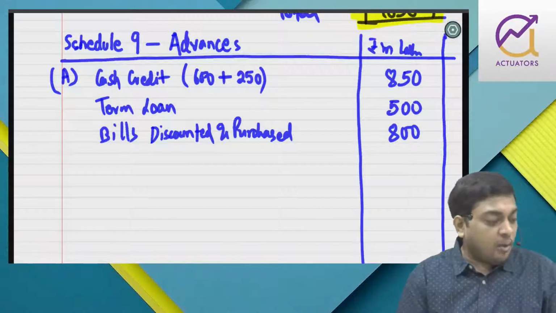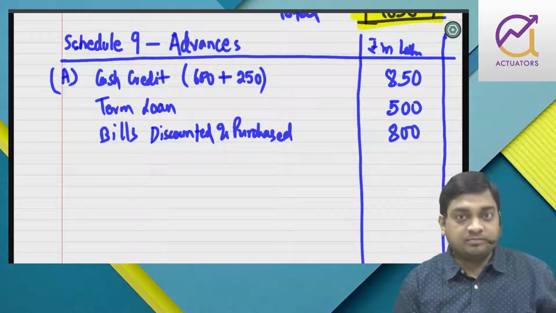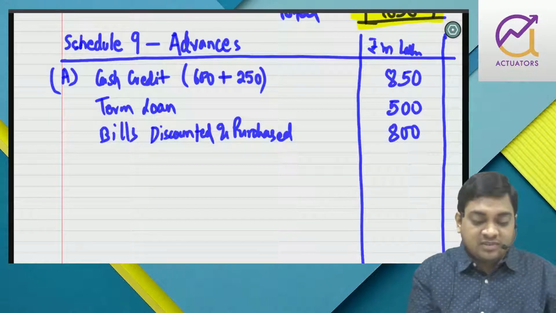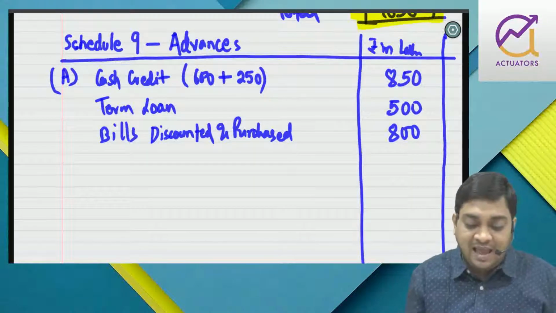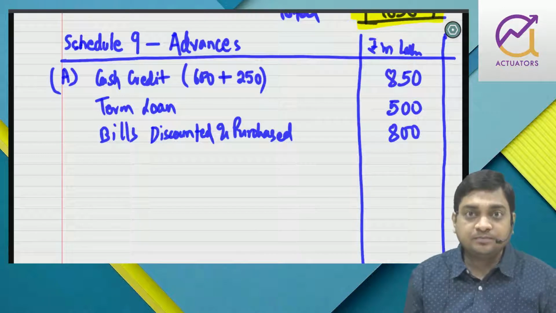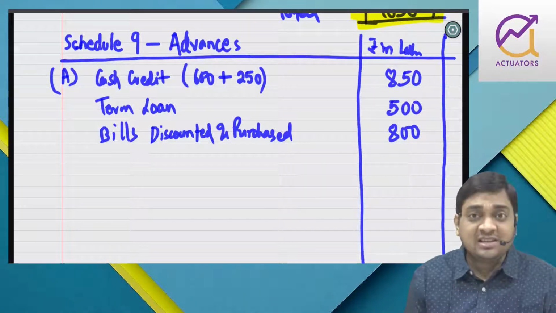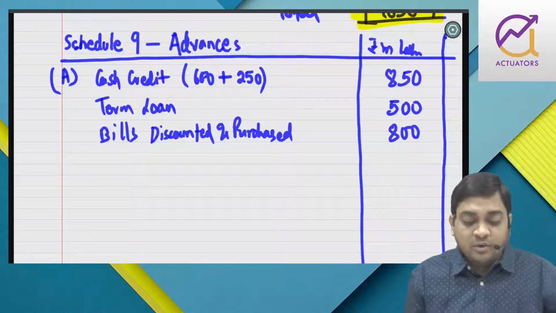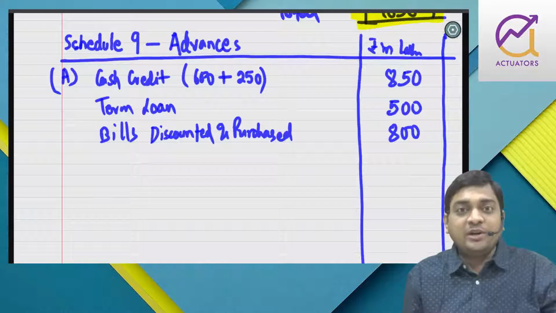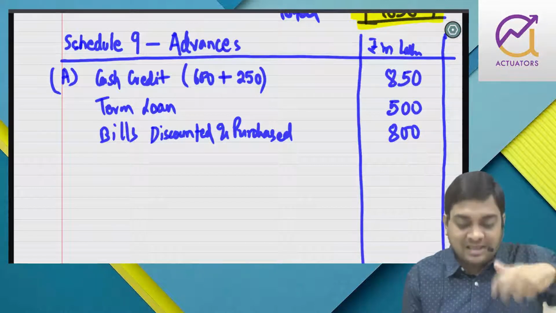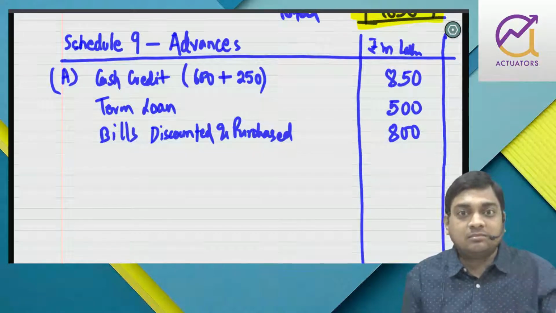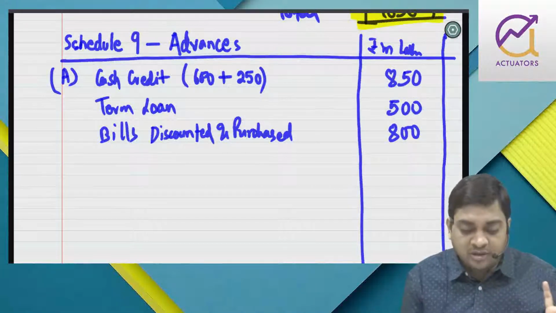Now point number 2 is about provision. One of the cash credit accounts of 10 lakhs, including interest, is doubtful. So first of all, if it is in the doubtful category, then interest will be recognized on cash basis, not on accrual basis, right? So when you calculate income, because it is a non-performing asset category, I'm not going to include this interest income in my profit and loss account. I'm not going to report that.